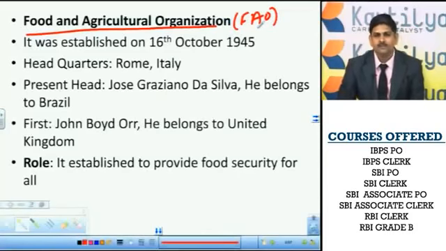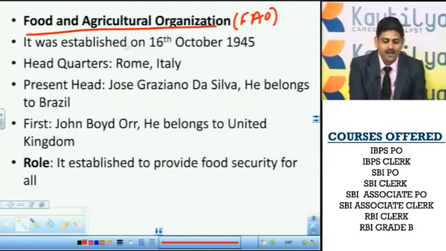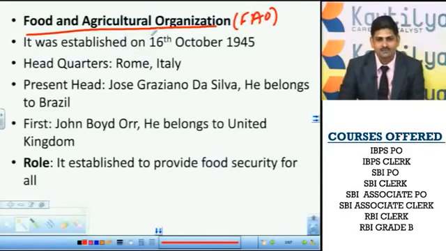Right. So food security is the most important aspect of human development. Without food security, it's impossible for the nation or the whole world to progress. So in order to ensure food security across the world, the Food and Agriculture Organization was established.